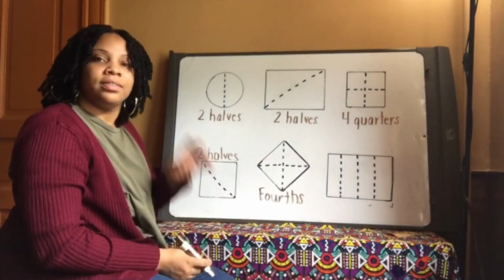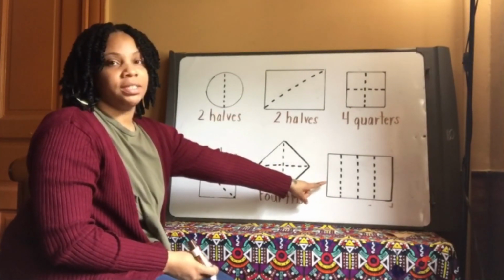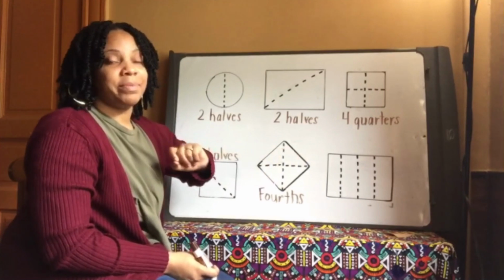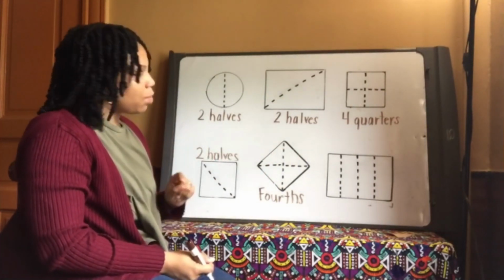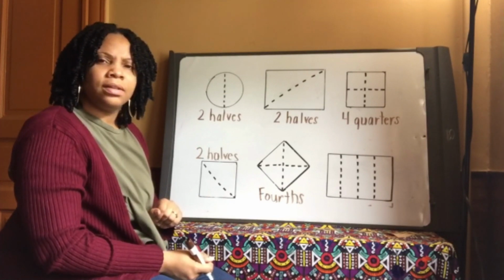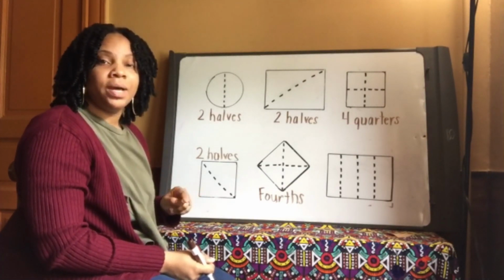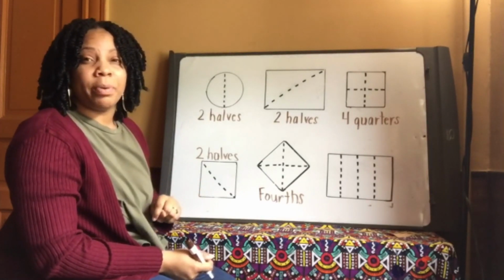Very good. All right, moving on to our last shape. What shape is that, Congo Nation? Good job. That is a rectangle. Now, on this rectangle, do you see any horizontal lines? No. Very good. We only see vertical lines. And still, that is split into equal parts.